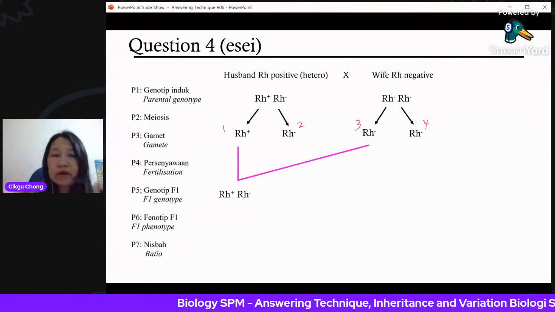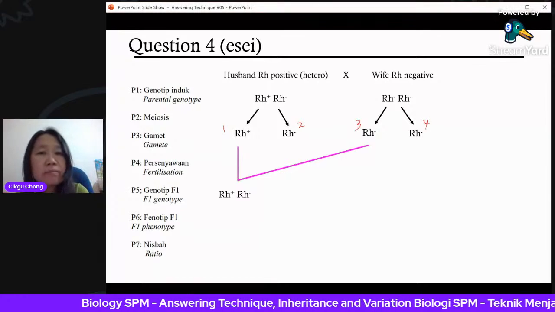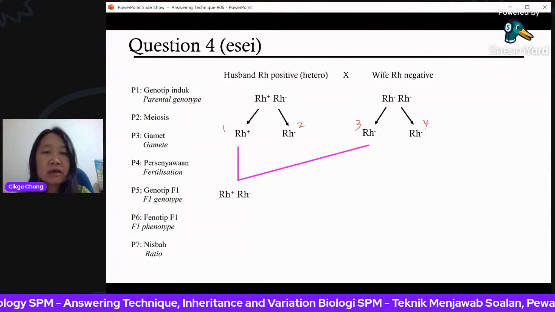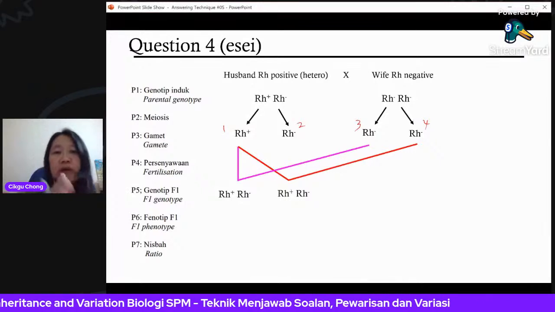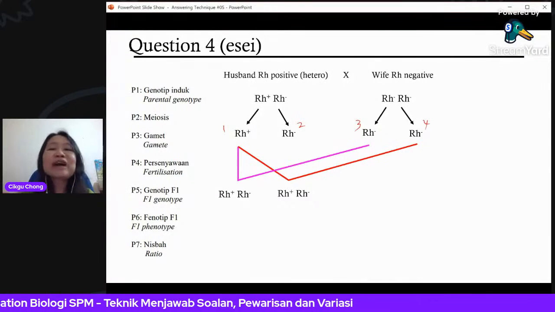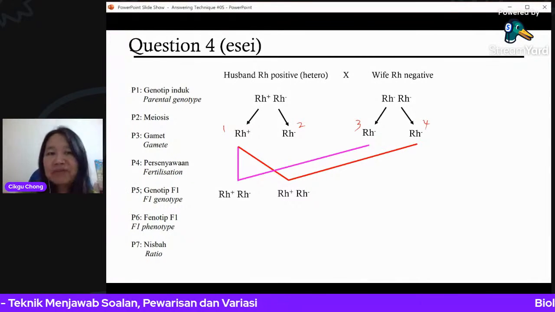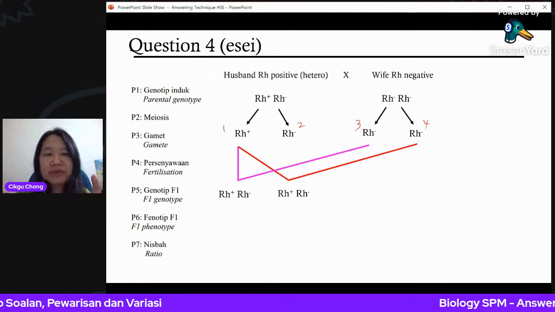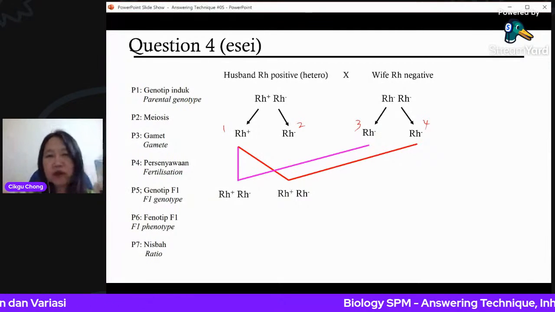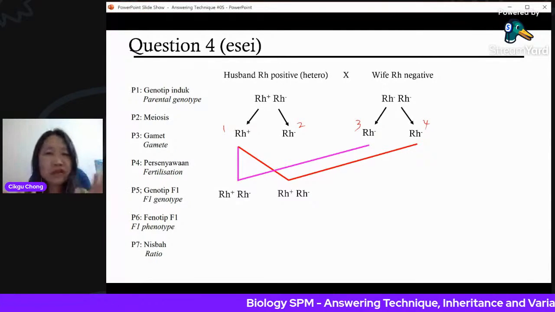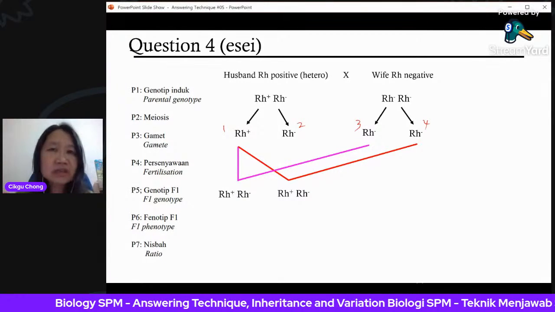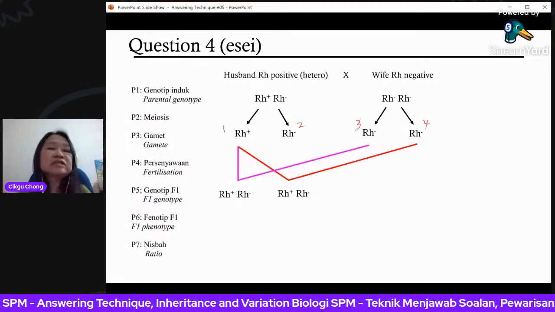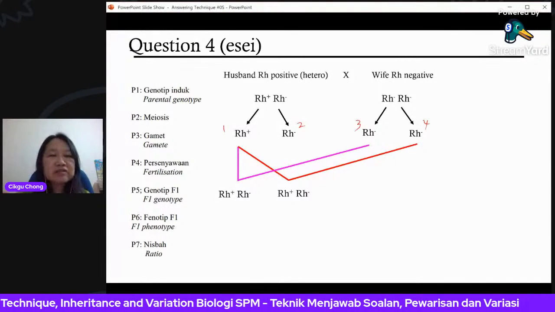Now the second one, you must take gamete 1 again and combine it with the one that has not been combined, 4. So 1 and 4. Do not do 1 and 2, because you cannot combine a sperm with a sperm. You must take one sperm with one ovum. So 1, 3 is the first one, then the next one with the ovum, 1, 4. Again it's positive, negative. Then you must also use the second sperm, the Rh negative, gamete 2.